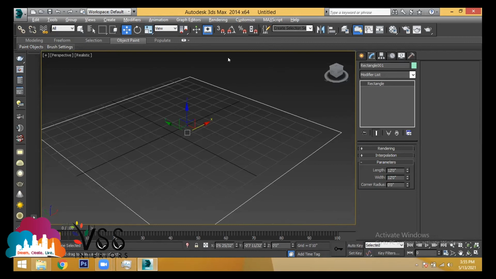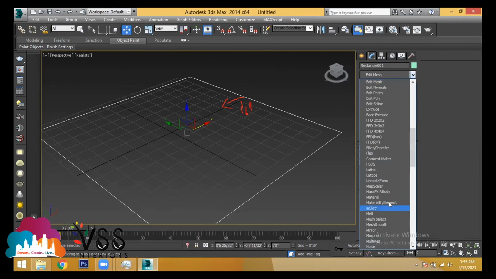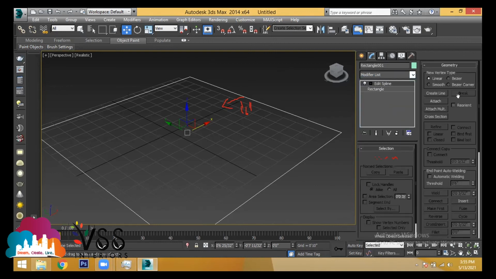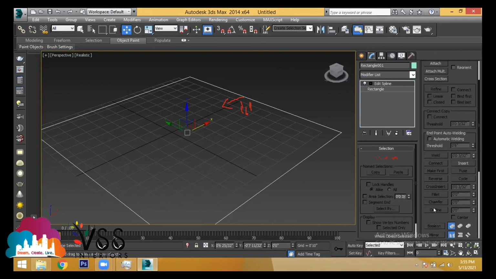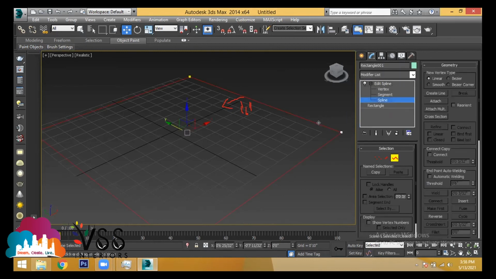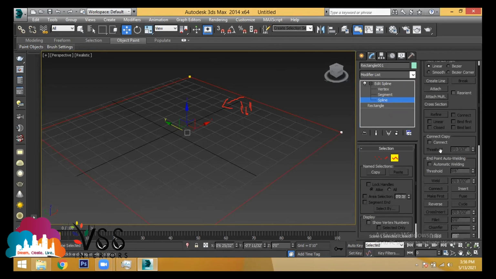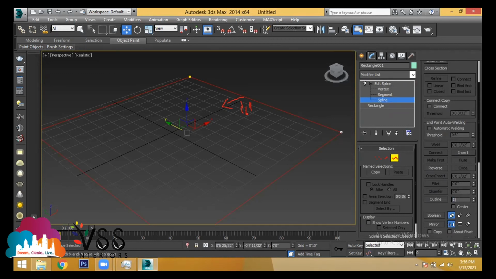Now I want to offset this rectangle inside with a gap of 1 feet 6 inches. To make the offset, what do you have to do? Select the rectangle and apply edit spline. Only in edit spline do you get options like outline. Outline is nothing but offset. When the selection is in spline, the outline gets activated. I've given 1 feet 6 inches. Got it? So I have offset 1 feet 6 inches here.